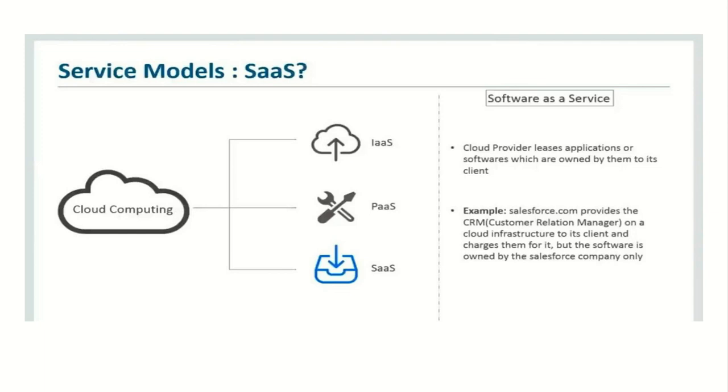In this service model, we are using a service which is maintained or handled by someone else, or we can say generally cloud service provider. The cloud service provider handles the SaaS service model. For example, Gmail. In Gmail, we need to transfer mail, send mail, or retrieve our mail.